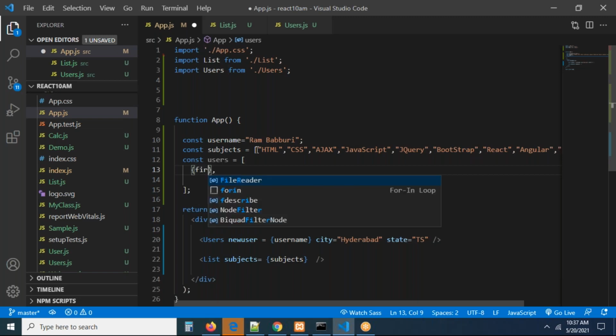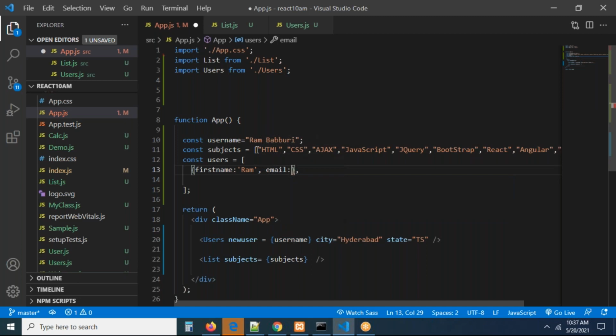It is going to have a first name. Let us take some users. First name is equal to Ram. Email, key and value pairs, I'm preparing manually. Actually, let us assume this data is coming from a database, but I'm preparing it statically. Let us assume the data may come from a database.